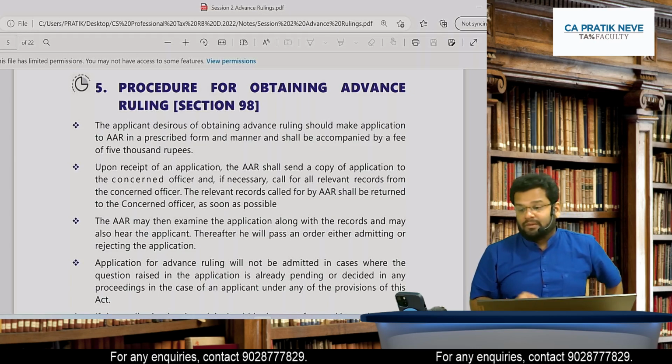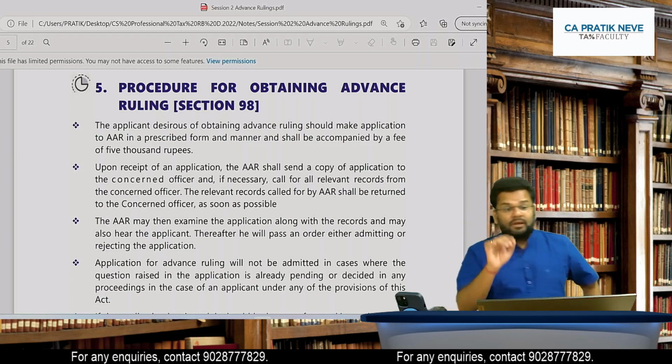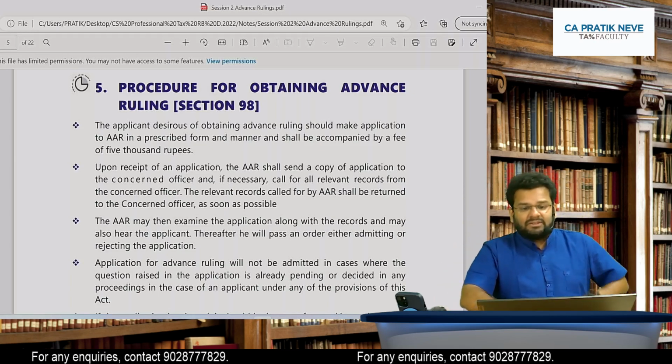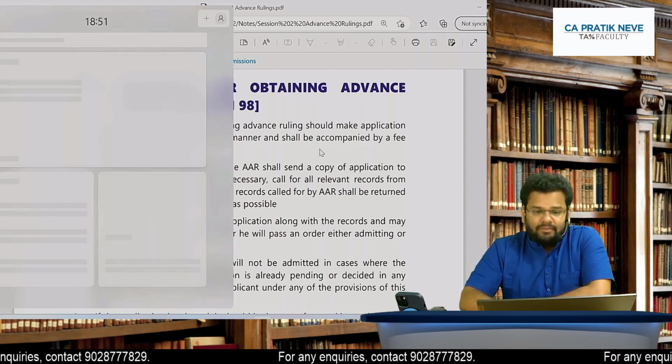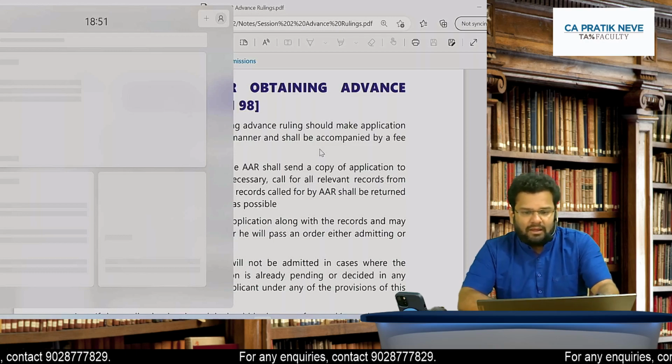Very good. Check now. The applicant desirous of obtaining advance ruling should make an application to AAR. Application should be made to AAR.